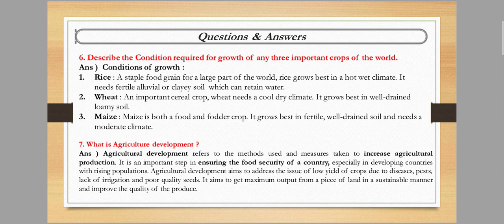Next is, what is agriculture development? Agriculture development means increasing agriculture production and ensuring the food security of a country, okay. So these are the main factors of agriculture development.